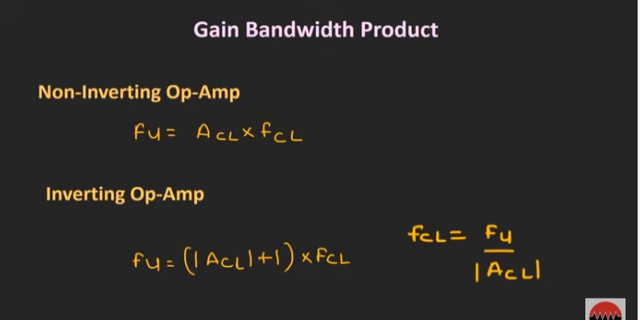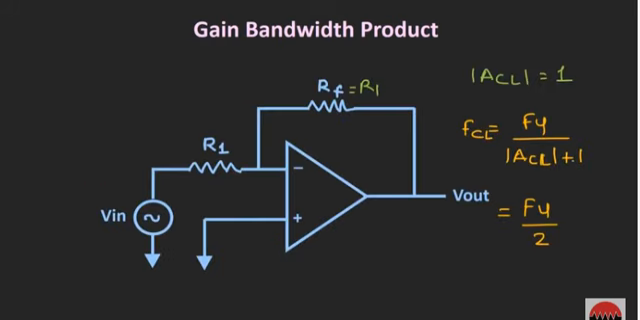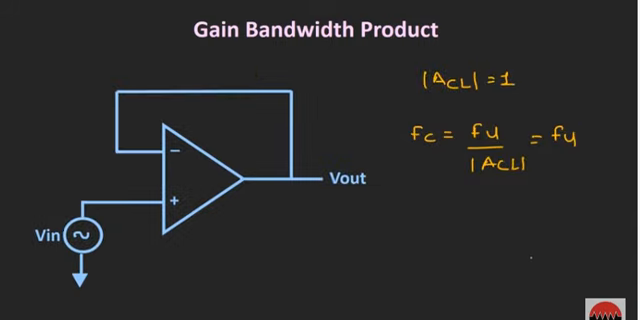So let us take the worst case, whenever the closed loop gain of the op-amp is 1. So let us say we are using the op-amp in an inverting configuration and we have set the gain of the op-amp to unity. So in that case, the cutoff frequency of the op-amp will be equal to the unity gain frequency divided by 2. While in case of the non-inverting configuration, if we set the gain to unity, in that case the cutoff frequency will be equal to the unity gain frequency. So whenever the gain of the op-amp is very low, in that case it is advisable to use the non-inverting configuration over the inverting configuration.